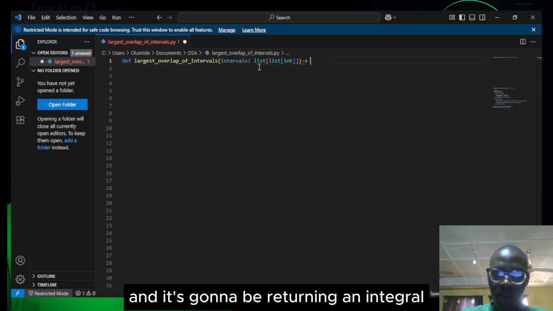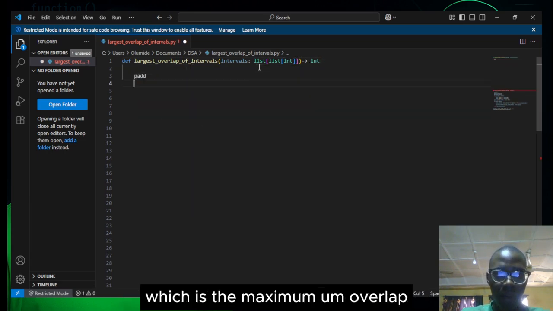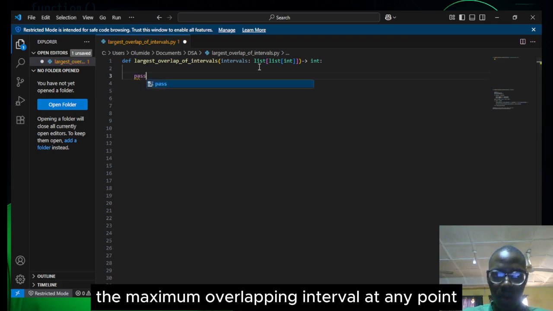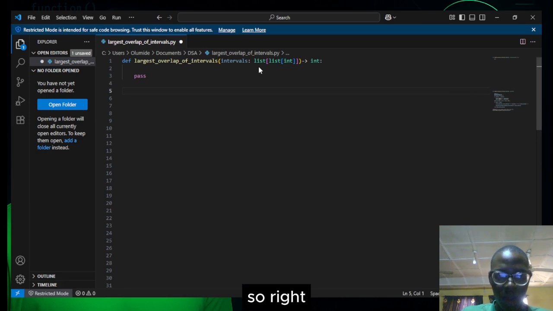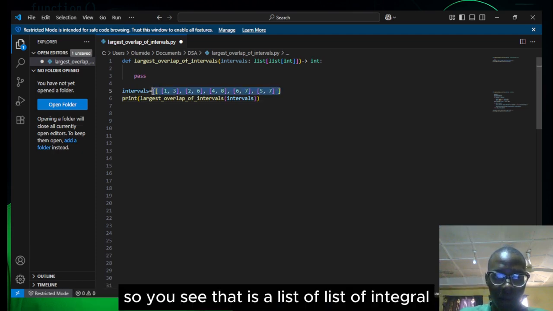It's going to return an integer, which is the maximum overlap, the maximum overlapping interval at any point. So this is the parameter that we will be collecting.